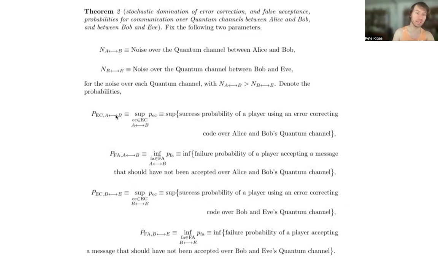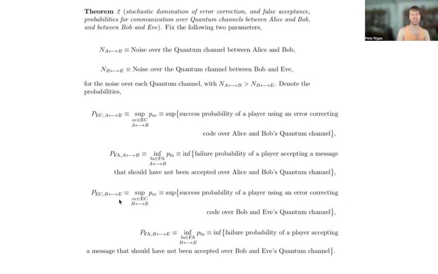And just as we define the probability of error correction and the probability of false acceptance over Alice and Bob's quantum channel, we can also define them over Bob and Eve's quantum channel, because after all, we want to be able to lower bound the counterparts of these probabilities over Alice and Bob's quantum channel by those over Bob and Eve's quantum channel.